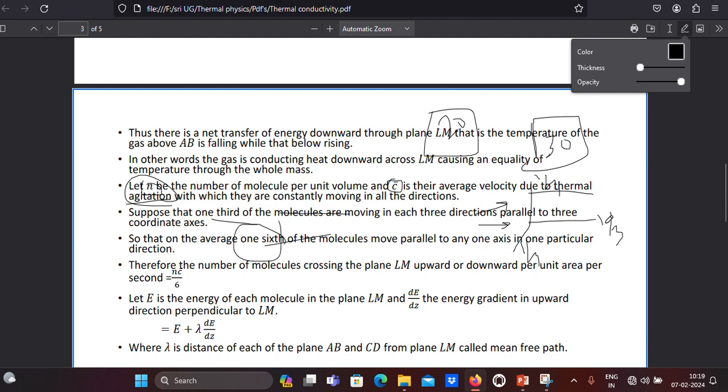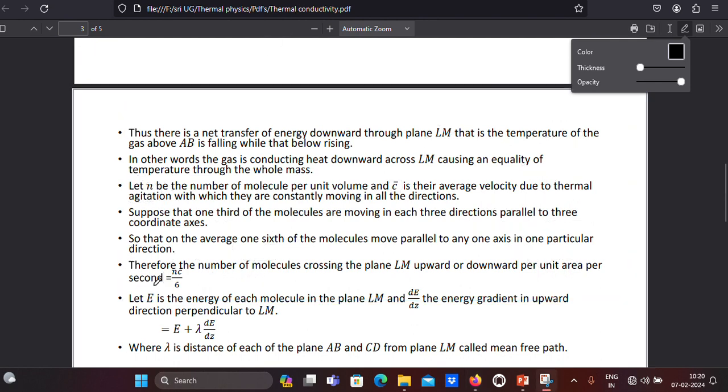Instead of 1/3, 1/6 of the molecules travel in a particular direction. Therefore, the number of molecules crossing plane LM, either upward or downward, per unit area per second, in one second through one unit area, is denoted by n c bar by 6.